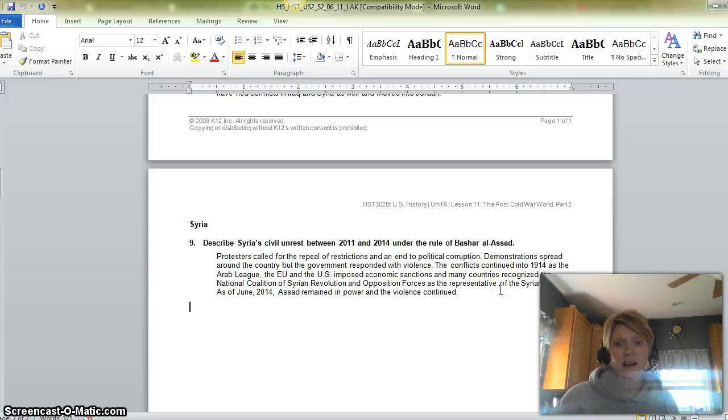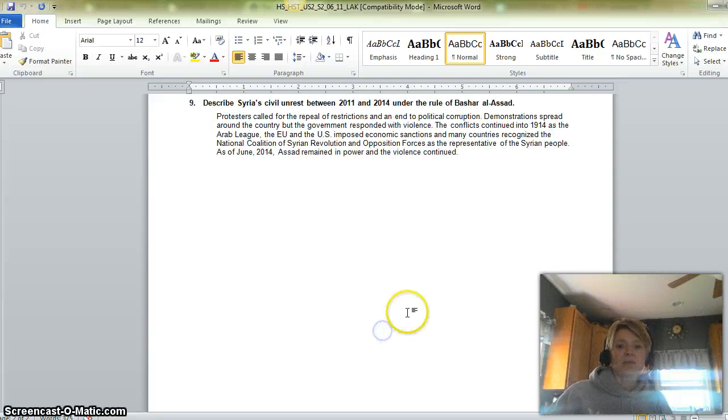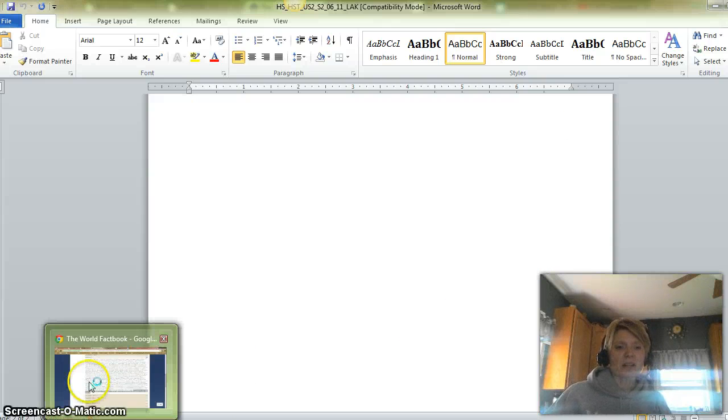Okay, so we kind of see that represented here in this answer on the answer key. Protesters called for the repeal of restrictions that add to political corruption. Sanctions were imposed, and Assad still remains in power. And violence continues. Okay, so that wraps up the tension in the Middle East sheet.